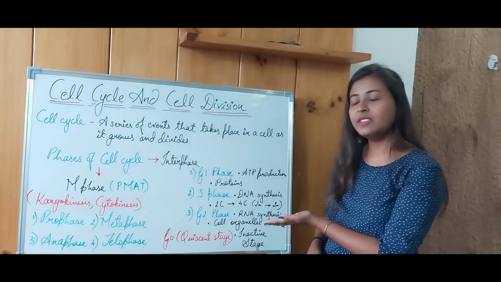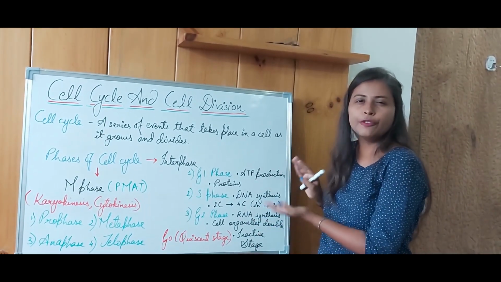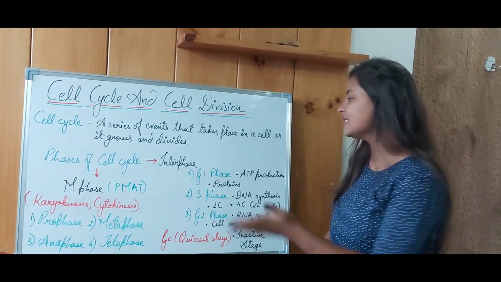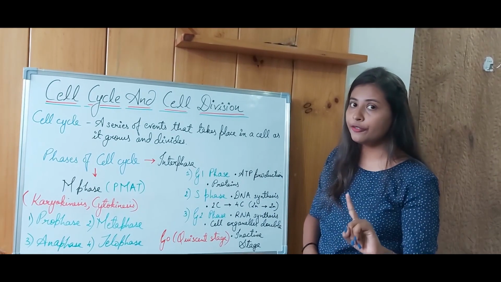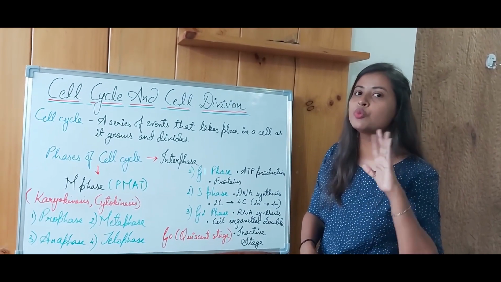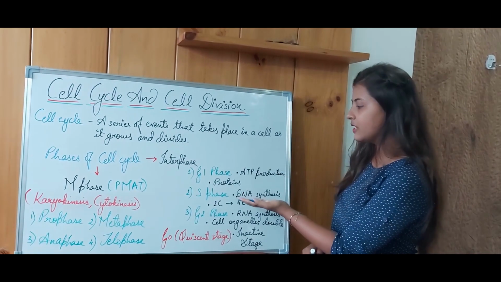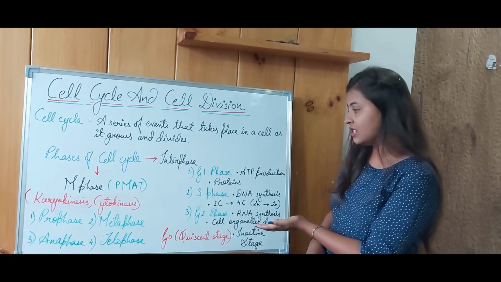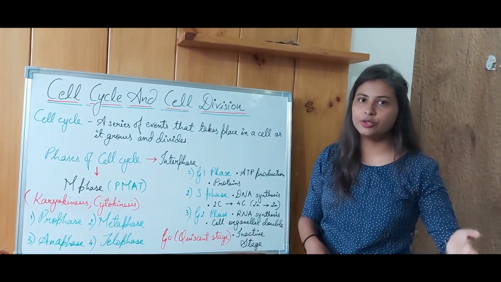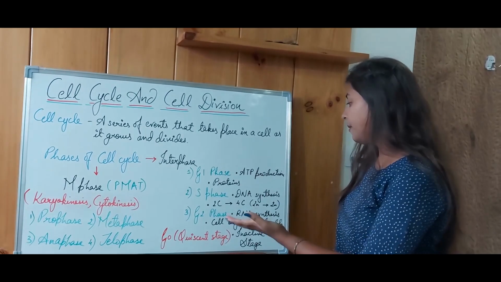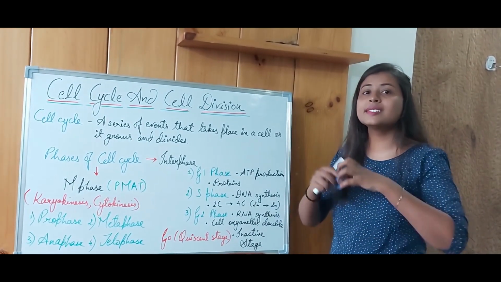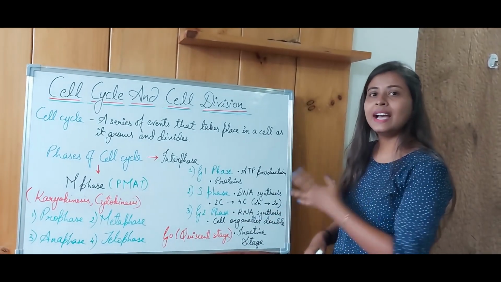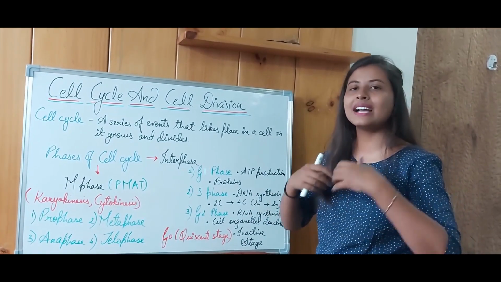Now, what can be brought about from this topic is the DNA replication. The actual synthesis takes place in the S phase, and the number of chromosomes would remain the same, but its volume would increase, fine. After the S phase comes the G2 phase, where the RNA synthesis takes place. G2 phase can also be called gap 2 phase or growth 2 phase, where the cell organelles also need to double since the cell is converting into 2, fine. So the RNA synthesis takes place and the cell again is ready for the actual division, right?